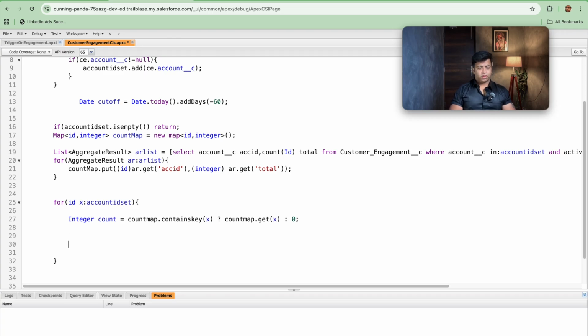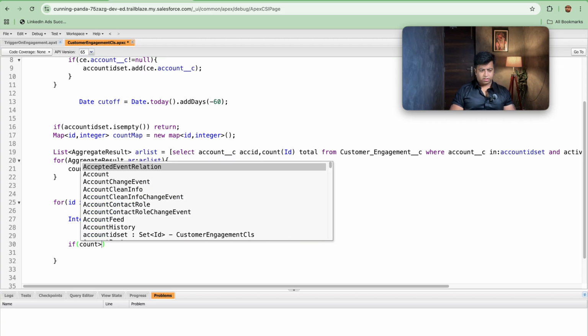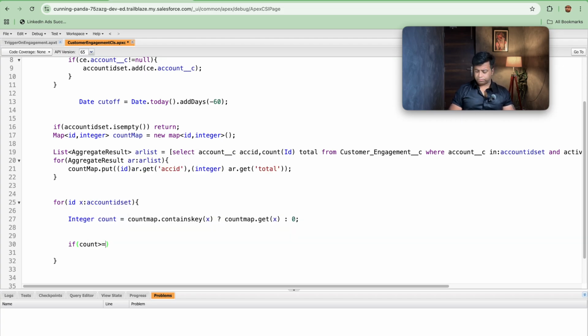Further what I will be doing, first let's create a priority as well, Integer probability is equal to 0. By default I will be defining the probability.